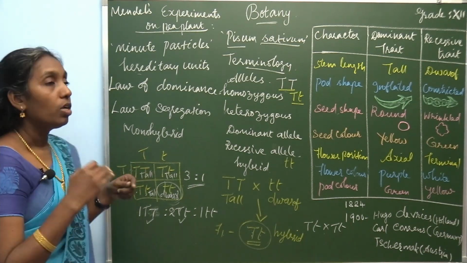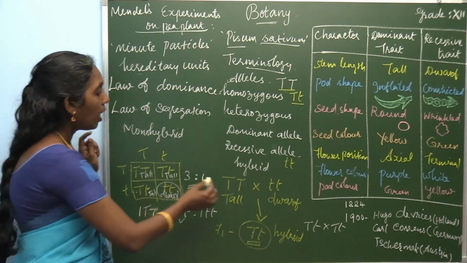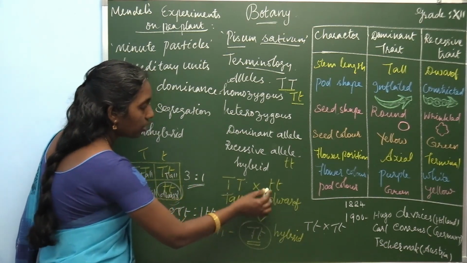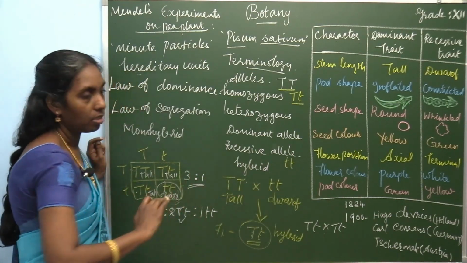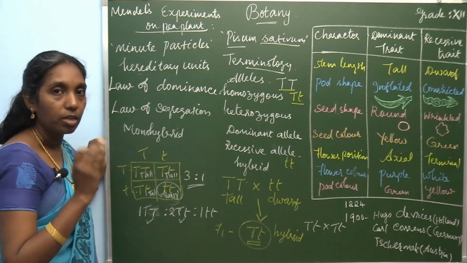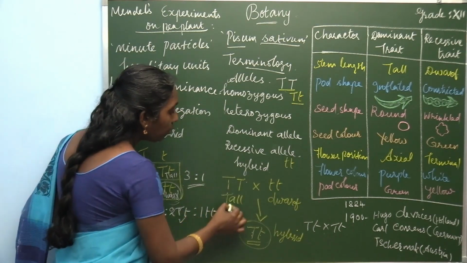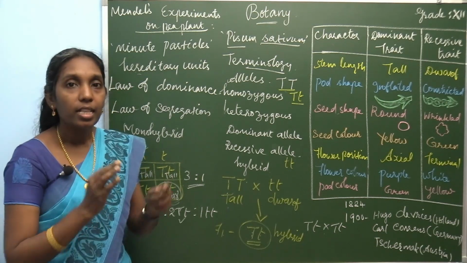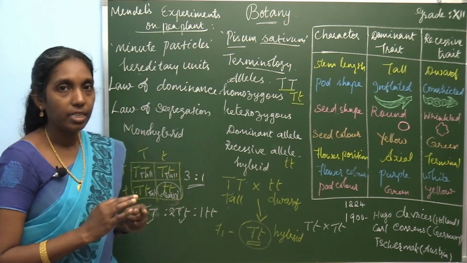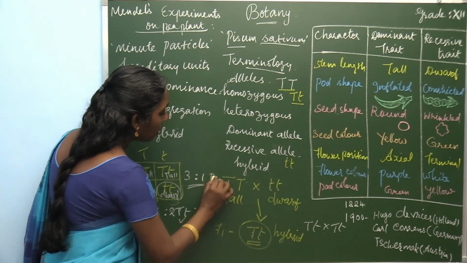Then what is meant by the law of segregation? The allele pair contains both characters, dominant and recessive, but at the time of gamete formation the alleles do not blend with each other. Look at this, here is the parent.